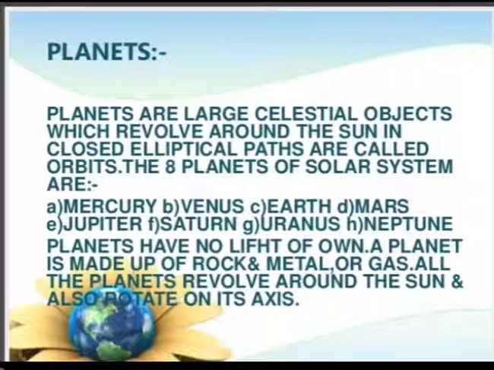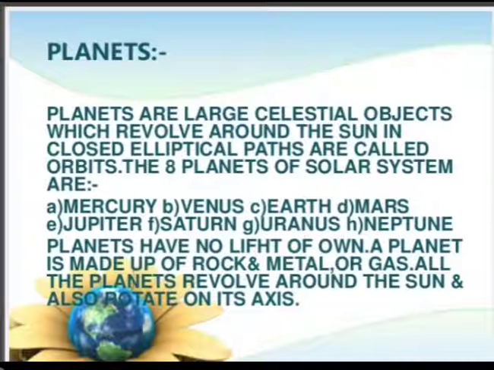Now planets. Planets are large celestial objects which revolve around the sun in closed elliptical paths called orbits. The 8 planets of the solar system are Mercury, Venus, Earth, Mars, Jupiter, Saturn, Uranus and Neptune. Planets have no light of their own. They reflect the light of the sun. We can say they are non-luminous objects because they do not have their own light.